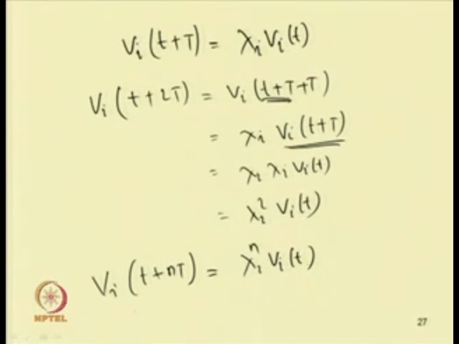Now, if we are interested in finding the solution as t tends to infinity, that means n also tends to infinity.